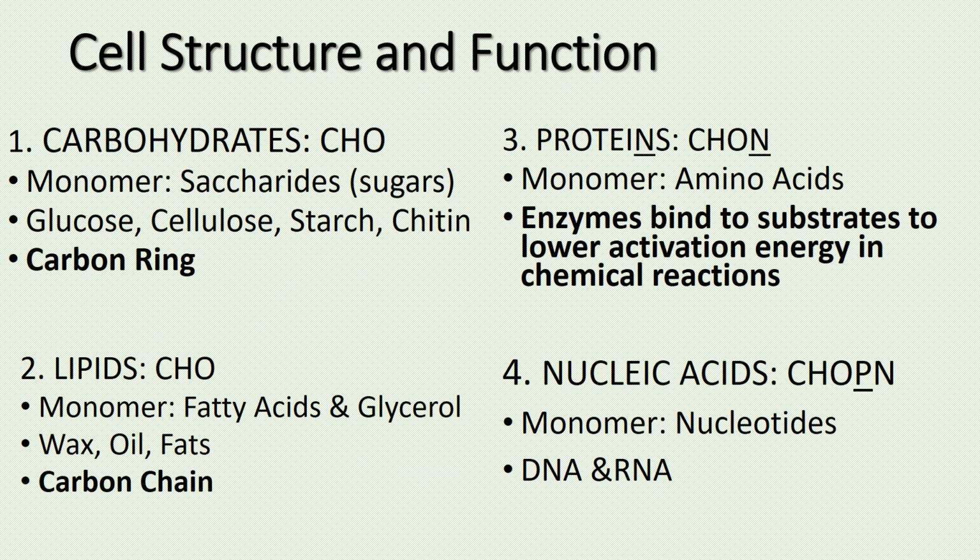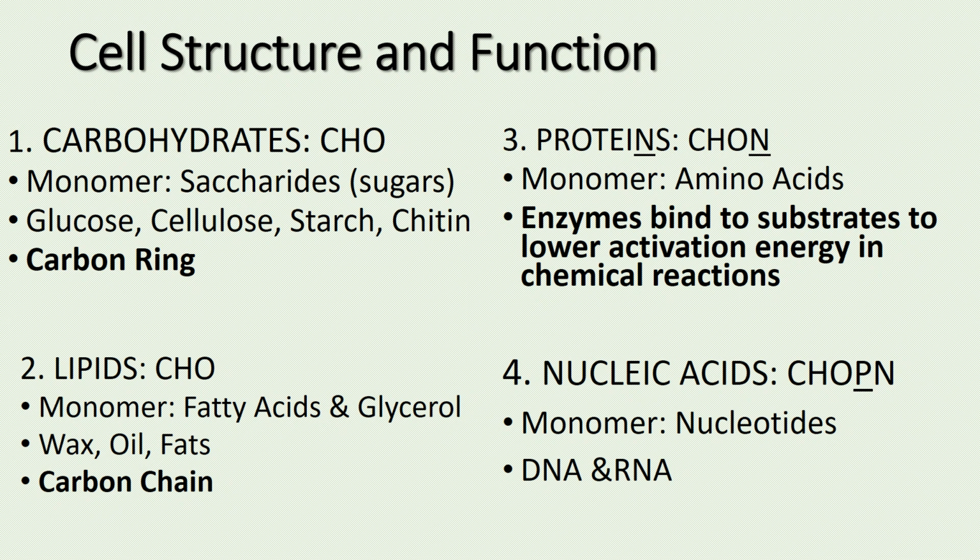The four biomolecules that make up all living things are, first, carbohydrates, made up of carbon, hydrogen, and oxygen, CHO, and their monomer is saccharides or sugars. The structure, you can see a carbon ring, and they give you quick energy. Second, lipids, also made of CHO. Their monomer is fatty acids and glycerol, and they have a carbon chain.